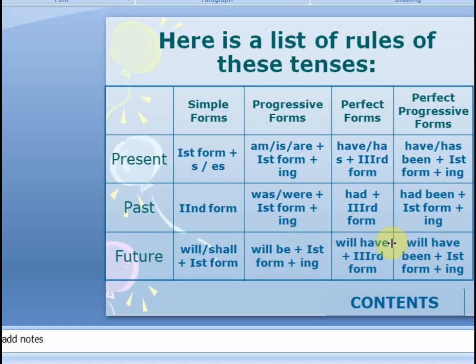Now here again have is there, as we have had fixed for the perfect form of past, we have fixed have for the future. Everywhere you'll find have. They will have left the house. Now third form of the verb and have is what we have taken here. Now perfect continuous tense. Now again from perfect continuous, perfect form we'll take will have, and continuous first form of the verb and ing and been as such. So future tense will become: he will have been residing in this house for 5 years in this March.